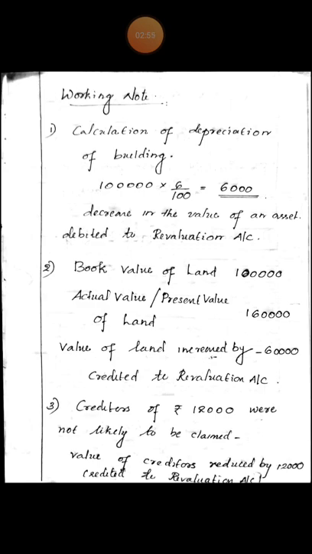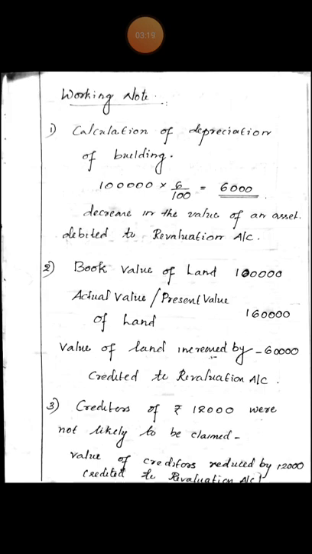Next is land. Book value of land is rupees 1 lakh and present value of land, or value given in the adjustment, is rupees 1 lakh 60,000. That means value of land increased by 60,000. Increase in the value of an asset is credited to revaluation account.